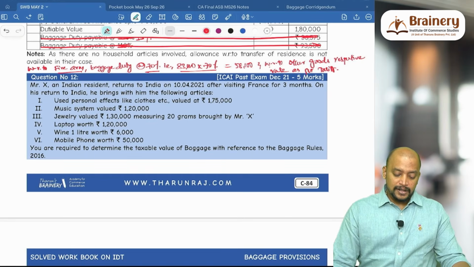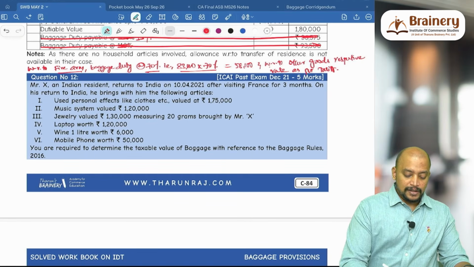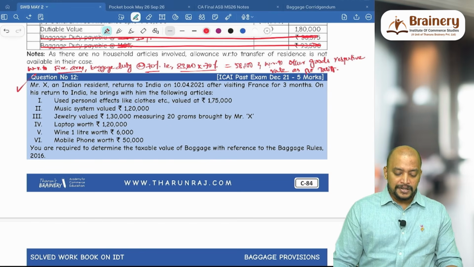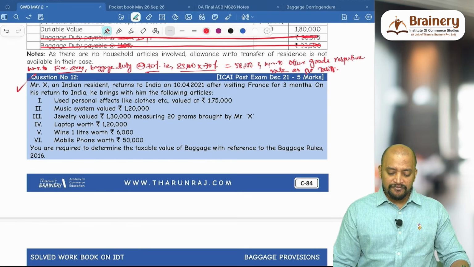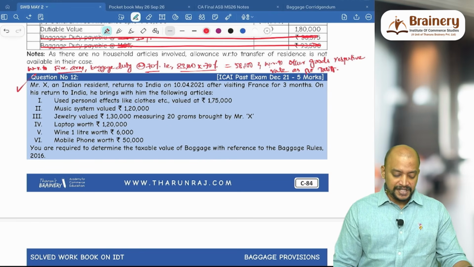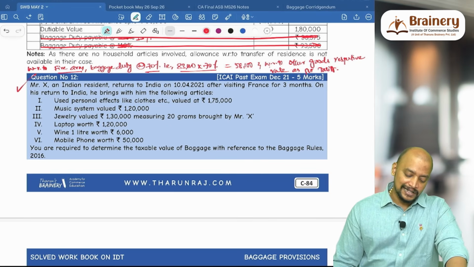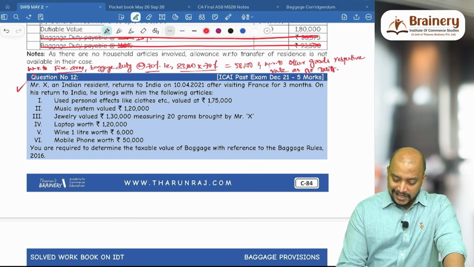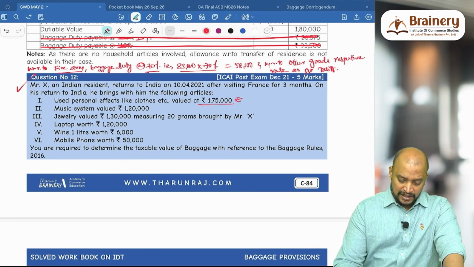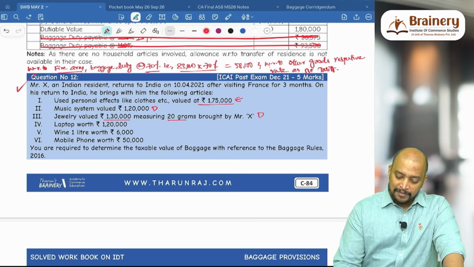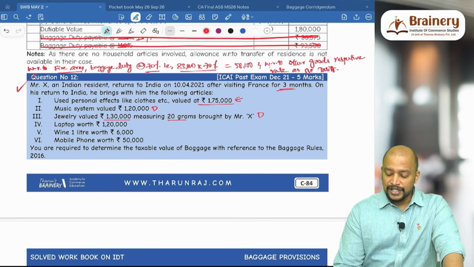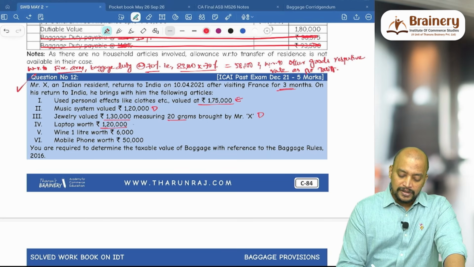Then next, question number 12. Mr. X, an Indian resident, returns to India on 1/4/2021 after visiting France for 3 months. On his return to India, he brings with him the following articles: used personal effects like clothes etc. valued at 1,75,000, exempted; music system, dutiable; jewelry valued at 1,30,000 measuring 20 grams, so that is dutiable, but he just stayed for 3 months, so he is not eligible for jewelry allowance. Laptop, so that is exempted. Wine 1 liter, eligible, dutiable.